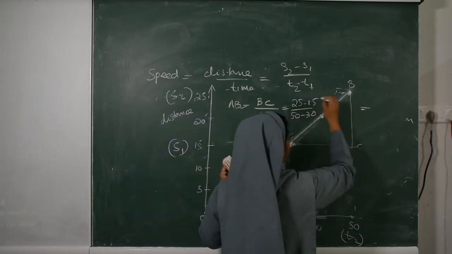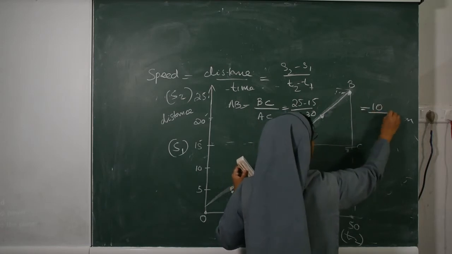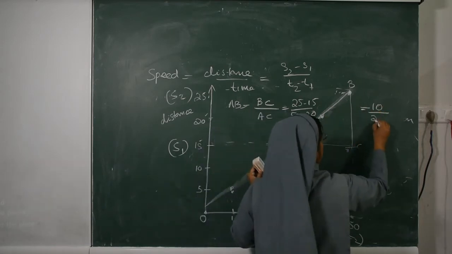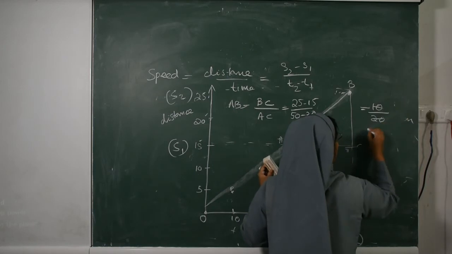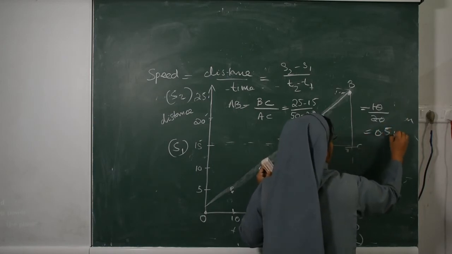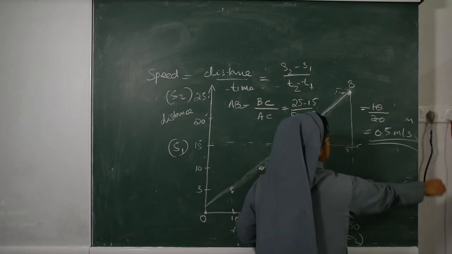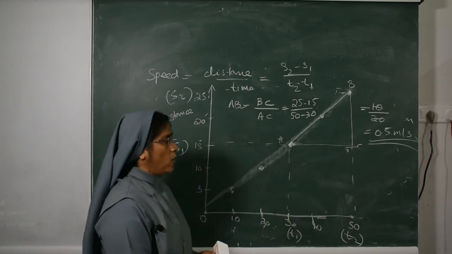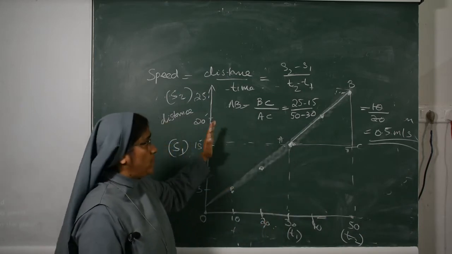So 25 minus 15 is 10, and 50 minus 30 is 20, so 1 by 2 means 0.5 meter per second. This is the speed of the object moving with uniform speed.